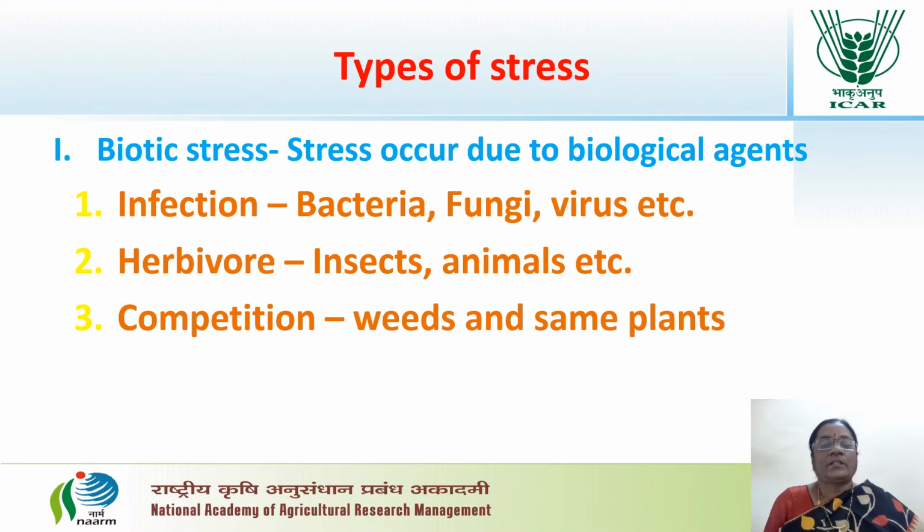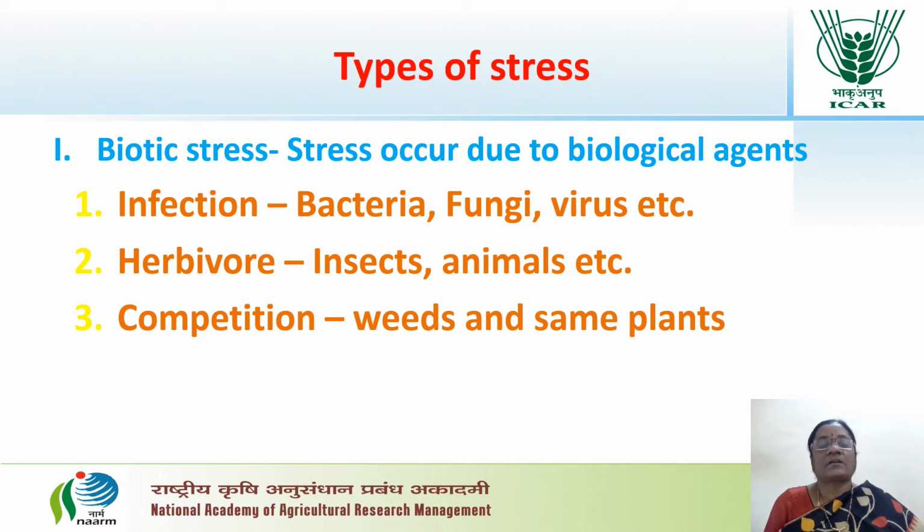What are the different types of stresses that occur in nature, faced by the plants? There are two types of stresses: one is biotic stress and the second is abiotic stress. Coming to biotic stress, what is it actually?